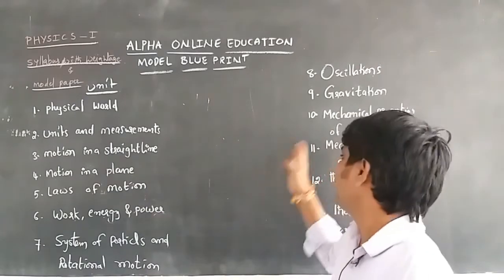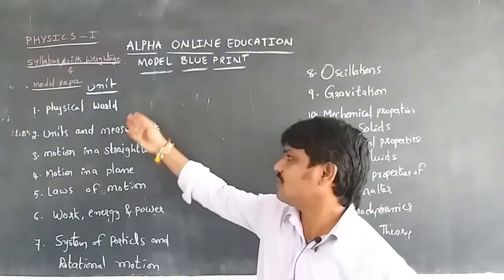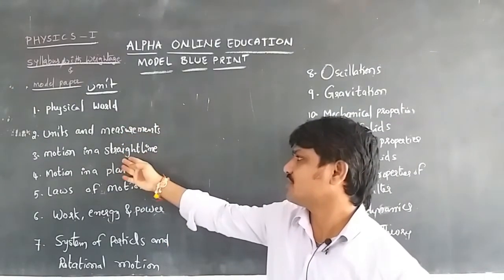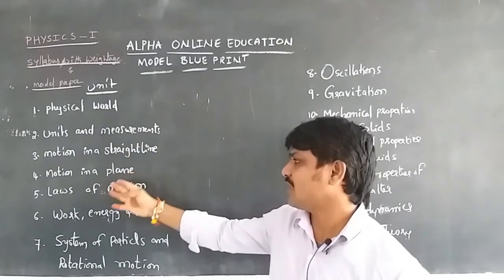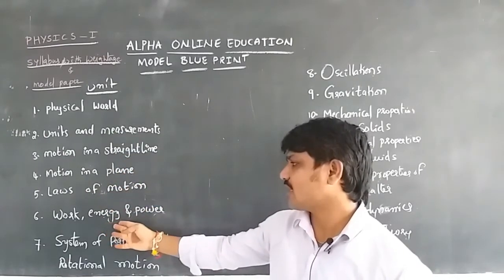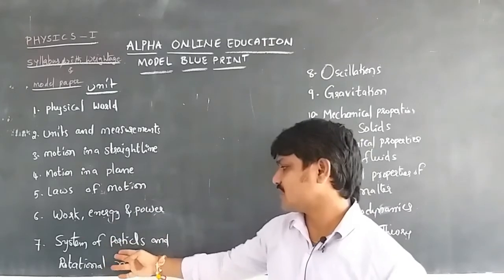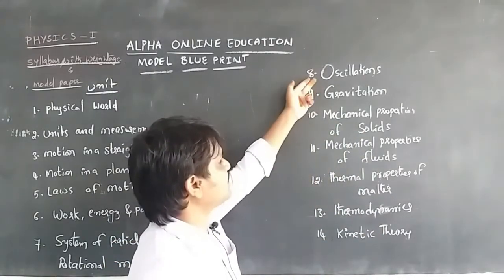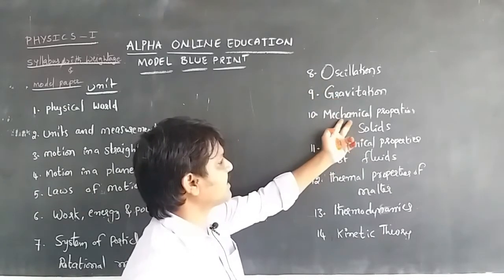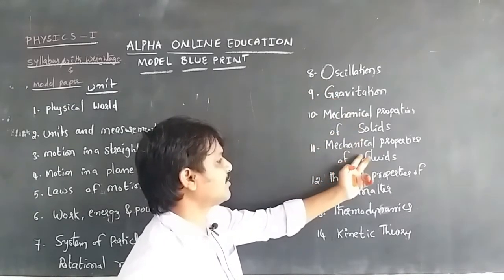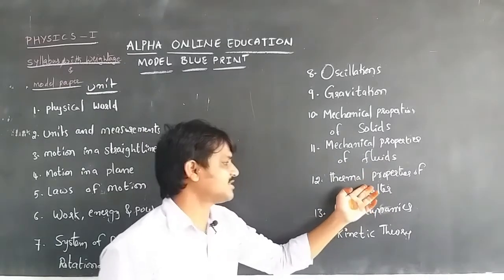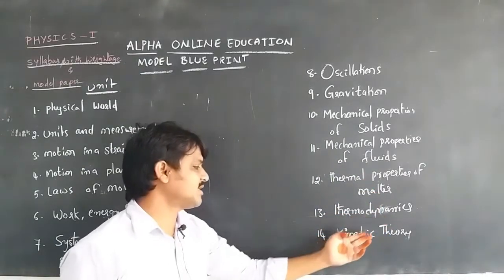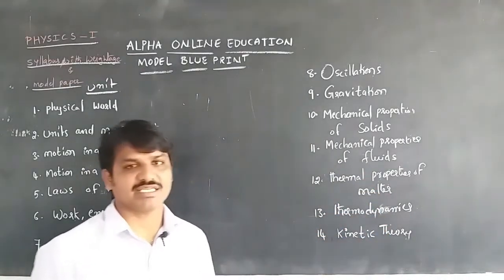These are the 14 chapters: physical world, units and measurements, motion in a straight line, motion in a plane, laws of motion, work energy power. The seventh one is system of particles and rotational motion, and the eighth one is oscillations, then gravitation, mechanical properties of solids, mechanical properties of fluids, thermal properties of matter, thermodynamics. The last one is kinetic theory.